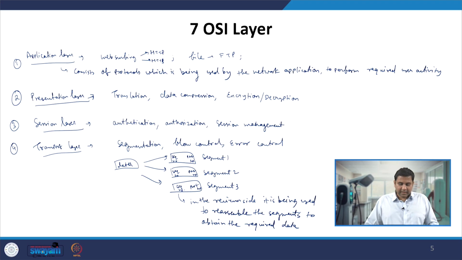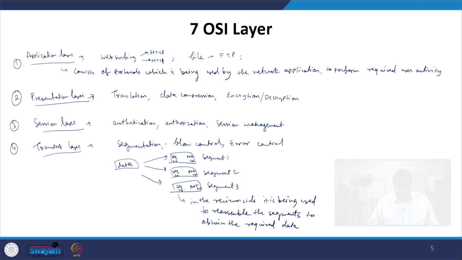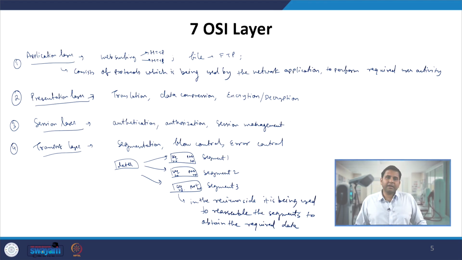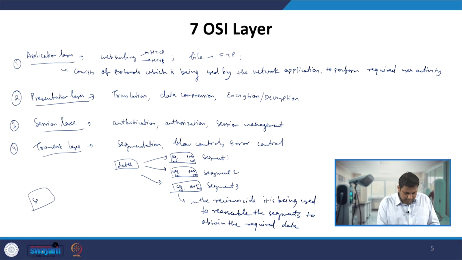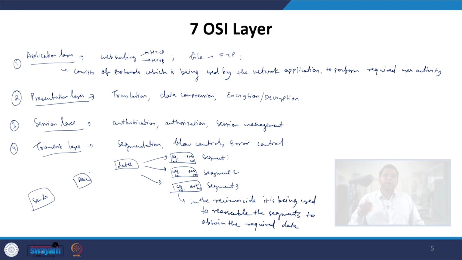Then once the segmentation is done, this layer is also responsible for ensuring that when two systems are connected and communicating with each other, they communicate at the same rate. For example, let us say this is a sender and this is a receiver. Sender could be your computer and receiver could be a server sitting at some network at a very far place.